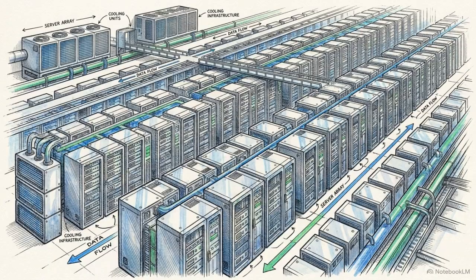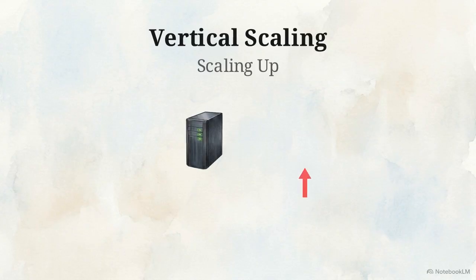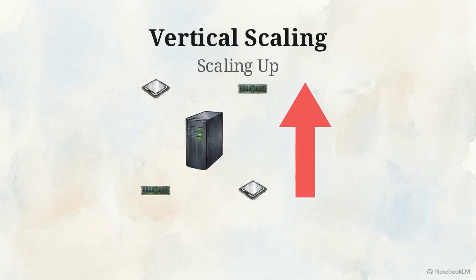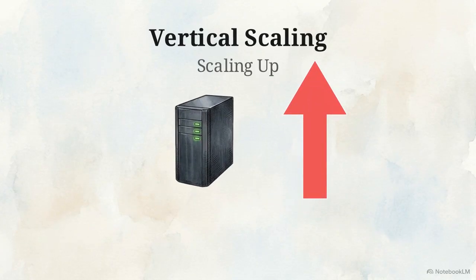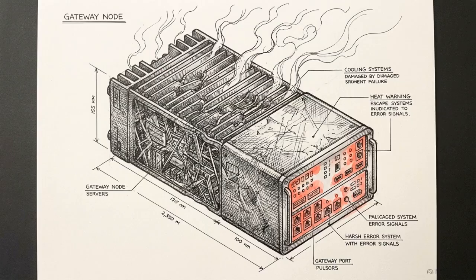Surviving the degradation cliff requires scalability, the cost-effective addition of resources to handle a growing volume of work. The simplest approach is vertical scaling, or scaling up. This involves upgrading the core CPU or RAM specifications of a single machine. Vertical scaling requires zero code changes and offers trivial migration. However, it hits a hard hardware ceiling quickly and leaves the entire system vulnerable as a single point of failure.